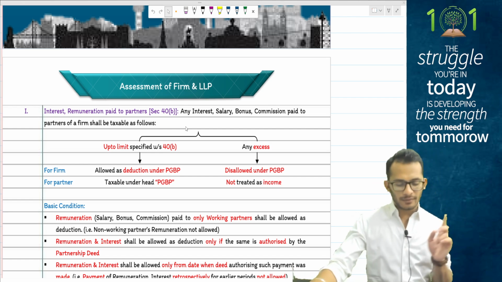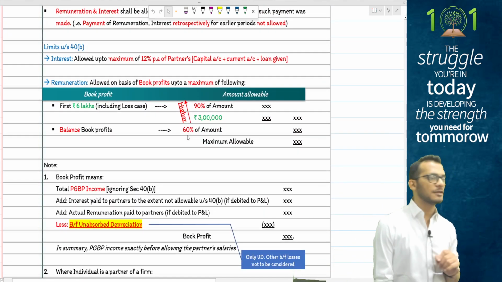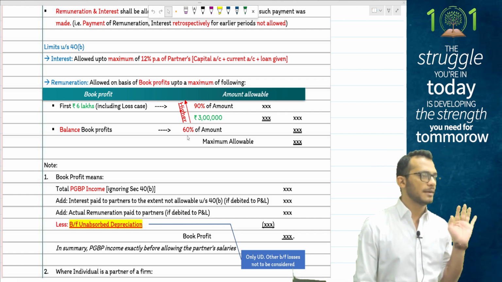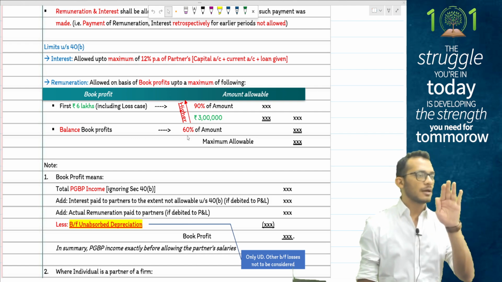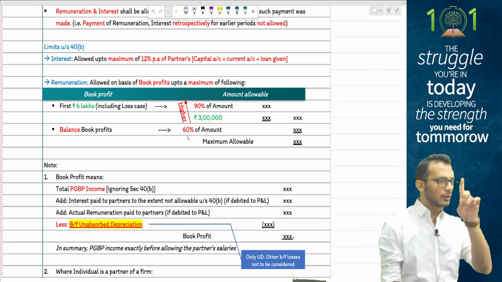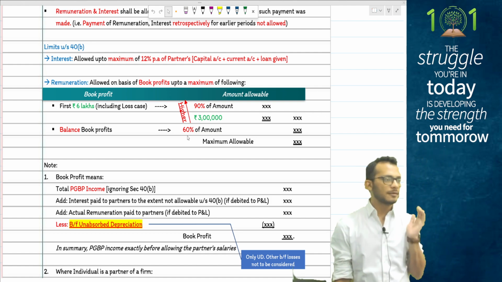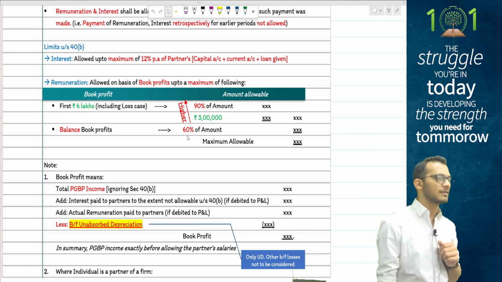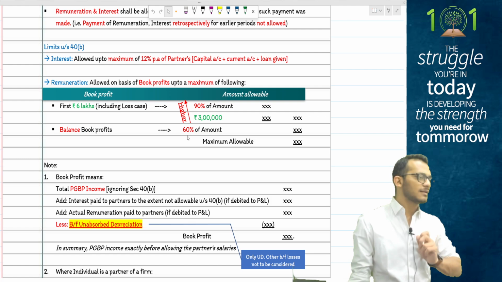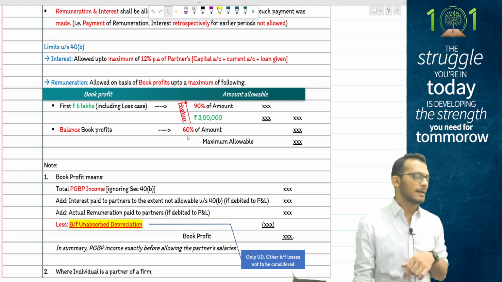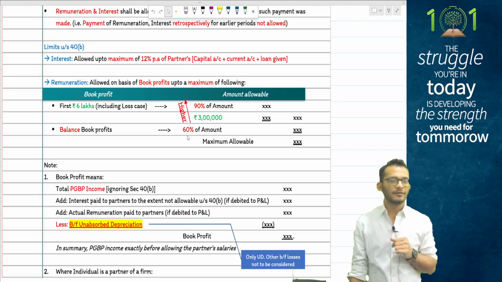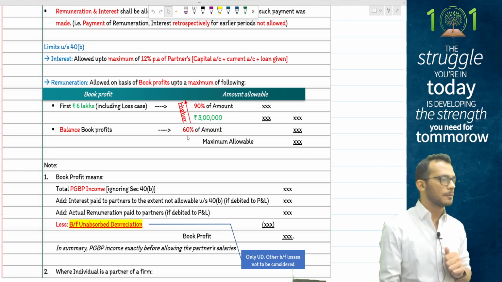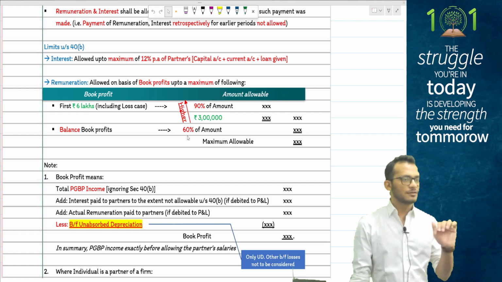For this, people, income tax says that to compute salaries, first tell what your book profits are. This book profit is not the same as MAT computation. This book profit means your actual PGBP income, excluding only one item, which is salaries. So take your old PGBP computation and remove only the salaries which are debited to P&L. You'll arrive at something called book profits. But yes, a small adjustment is to be made. You also have to claim unabsorbed depreciation, unabsorbed capital expenditure on scientific research, and unabsorbed family planning expenditure. This alone will be reduced for the purpose of computing book profits. Once you finalize your salary computation, you can add it back.